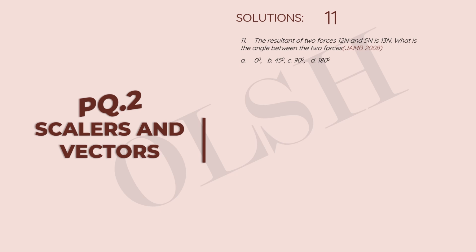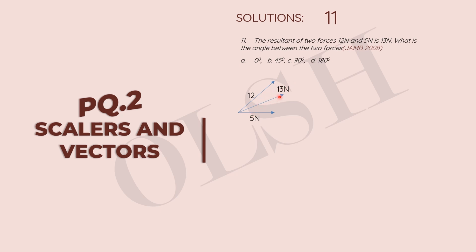What is the angle between the 2 forces? From JAM 2008. Okay, so we represent this as a diagram here. We have 12 newtons and 5 newtons as the 2 forces, and then we have 13 newtons. We just assumed they're acting at an angle. We don't know the angle. We're supposed to find the angle between both of them.